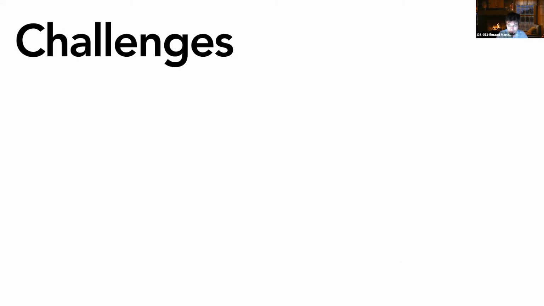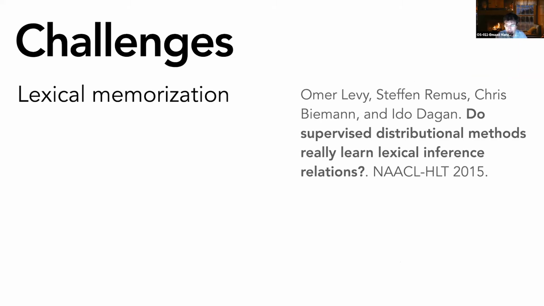Why is this hard? The first challenge in taxonomy expansion is this issue called lexical memorization. It was first reported by Levy and co-authors in 2015. They were studying hypernym detectors, which are binary classifiers of whether a node pair is indeed a child-parent pair. And what they found is that if there are certain parent nodes with a large number of children, hypernym detectors simply learn to detect these prototypical parents instead of actually capturing taxonomic relationships.